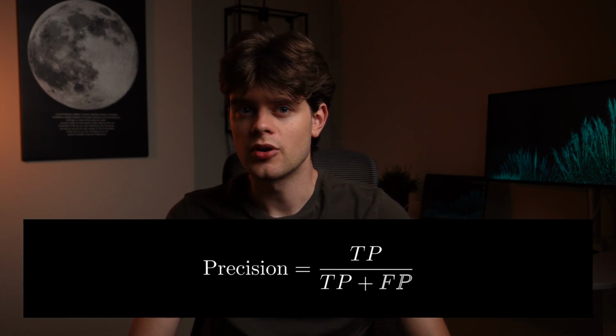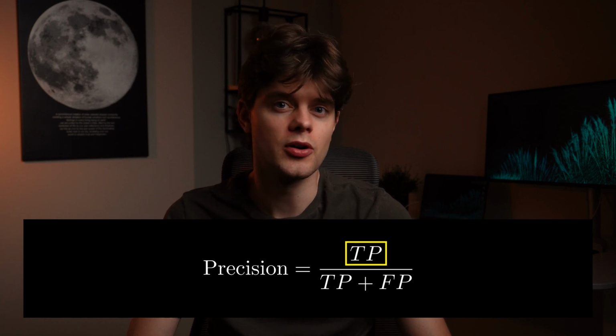Now, precision is explaining what part of instances classified as positive were actually positive. That means we only look at true and false positives and completely ignore the negatives. We simply divide the number of true positives by the sum of true positives and false positives. In our specific case, it will tell us what part of the disease classifications were correct.